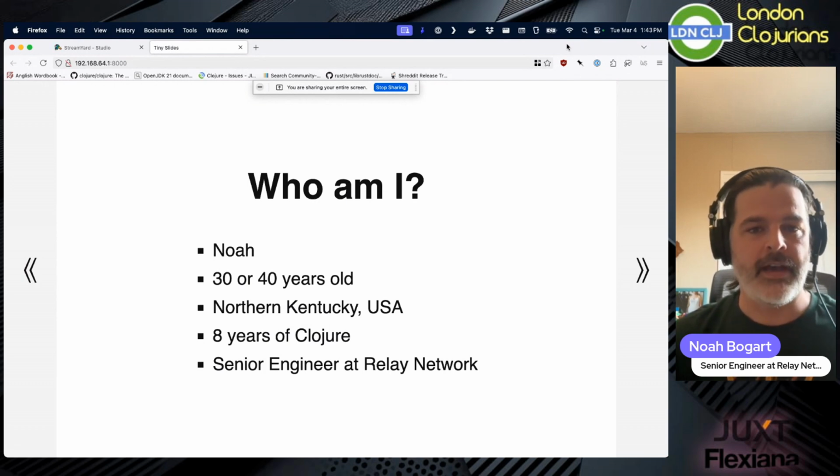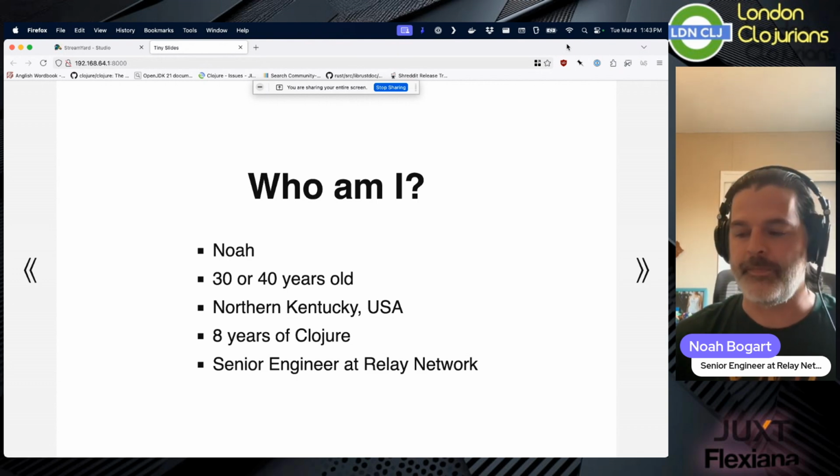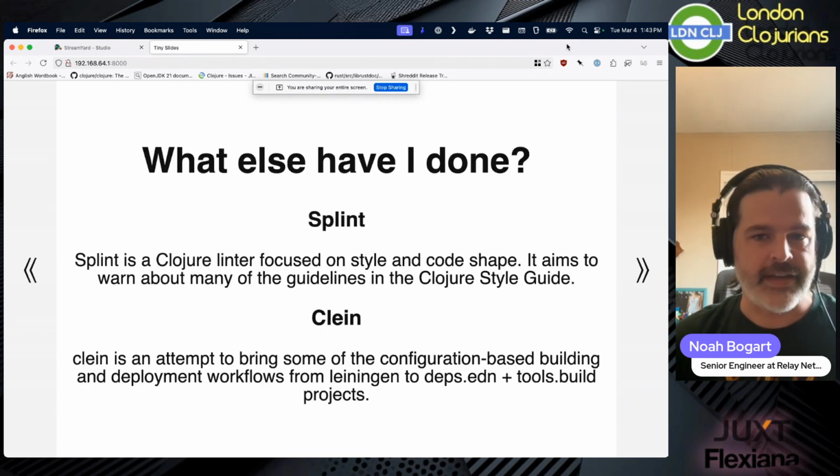So who am I? I'm Noah. I live in Northern Kentucky in the United States of America. As Master Shake says in Aqua Teen Hunger Force, I'm 30 or 40 years old. I've been doing Clojure for a long time, and I'm currently working at a company called Relay Network out of Philadelphia. So what else have I done?